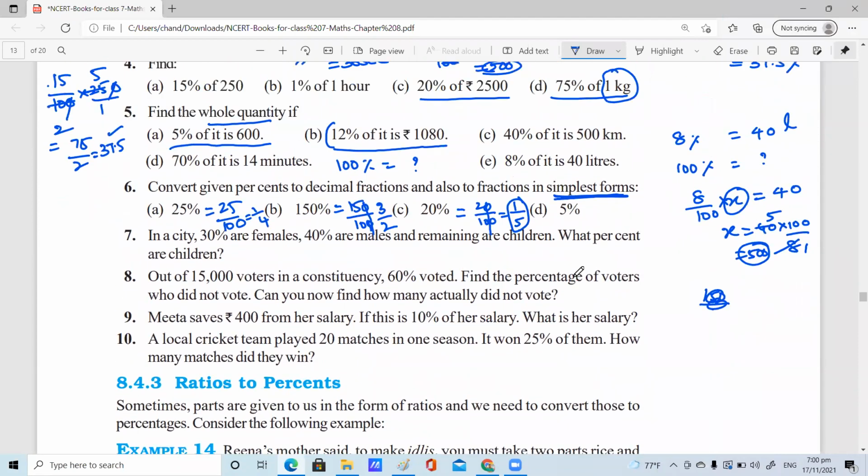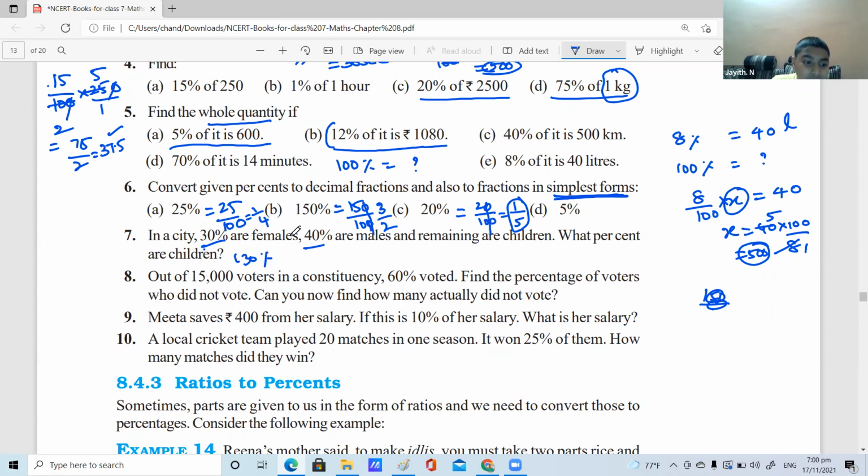In the next question, in a city, 30% are females, 40% are males, remaining are children. 30 plus 40 together is 70. 70 plus what number? 30% is children, which is simple. Right, children. Out of 15,000 voters in a constituency, 60% voted. Find the percentage of voters who did not vote.